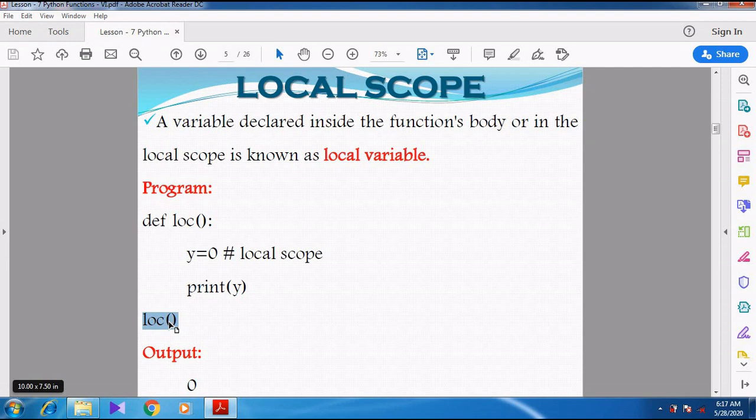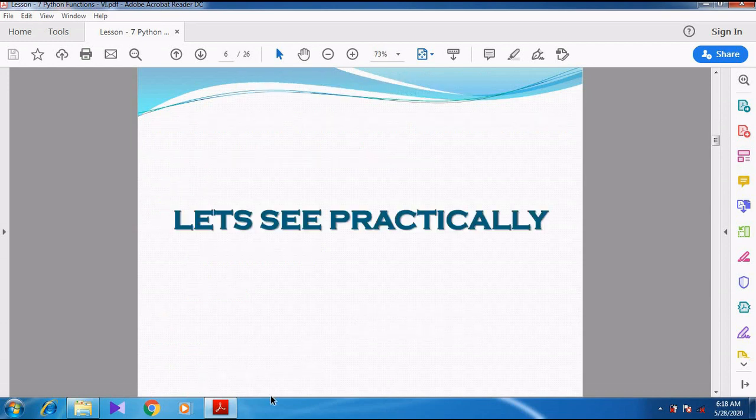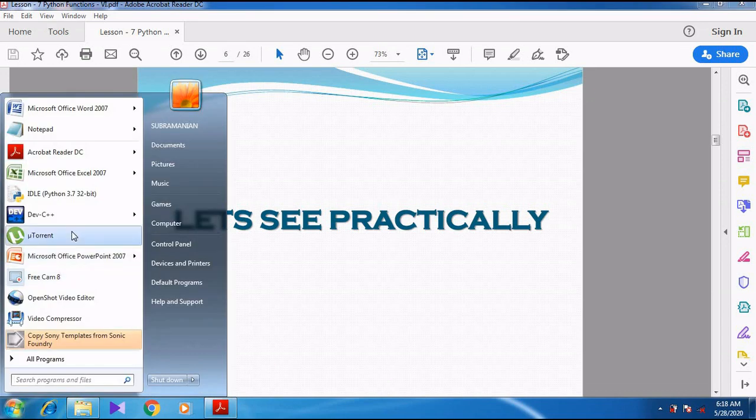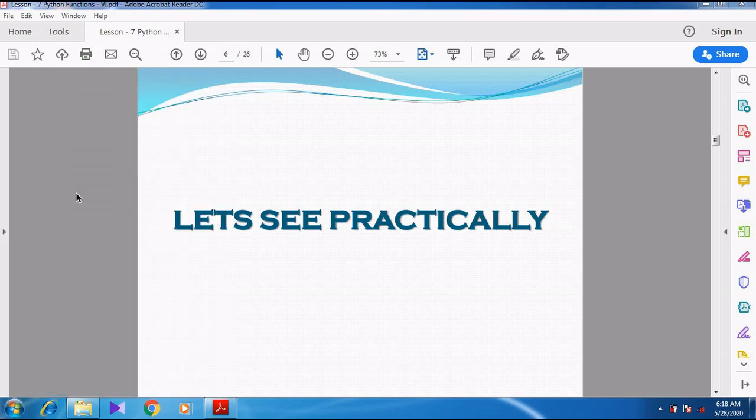When I call the function, what happens? It goes inside, y equals 0, so the value is assigned to y. Then when I print y, it automatically shows the output as 0. We can see this in a practical manner. I will show you in the Python program.